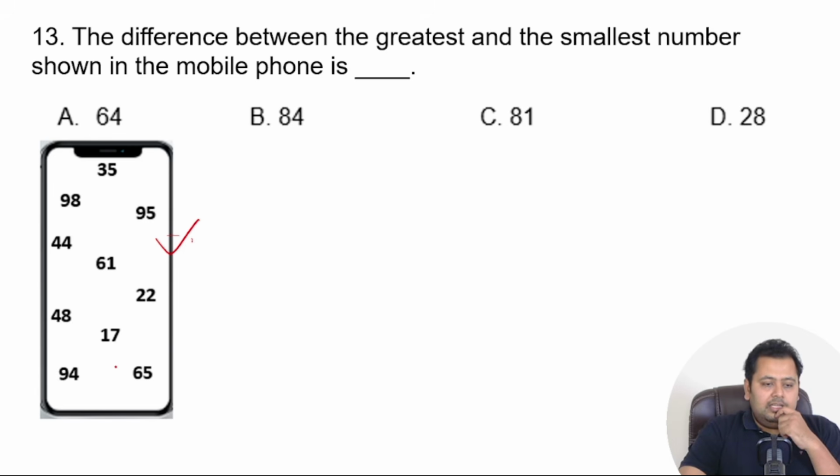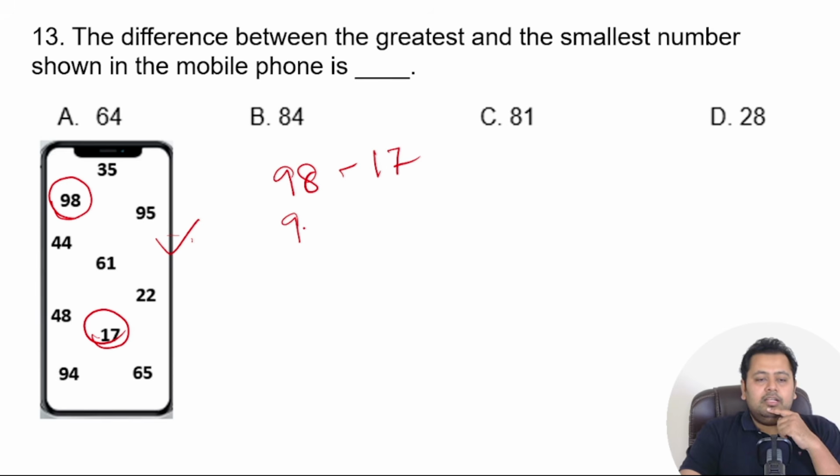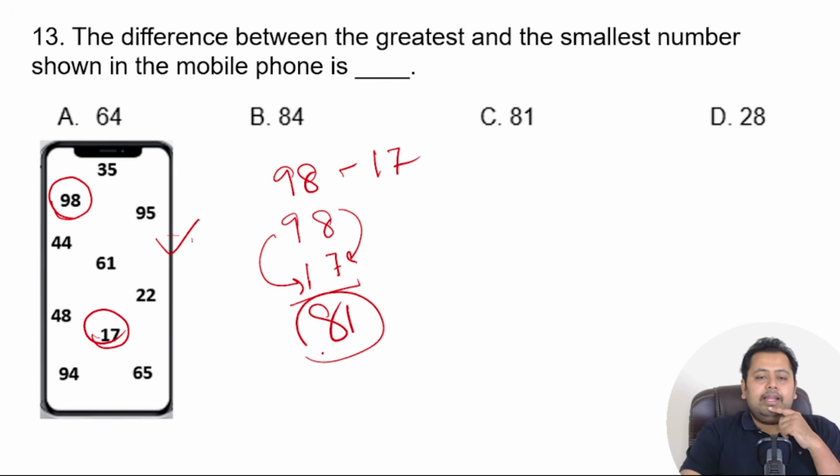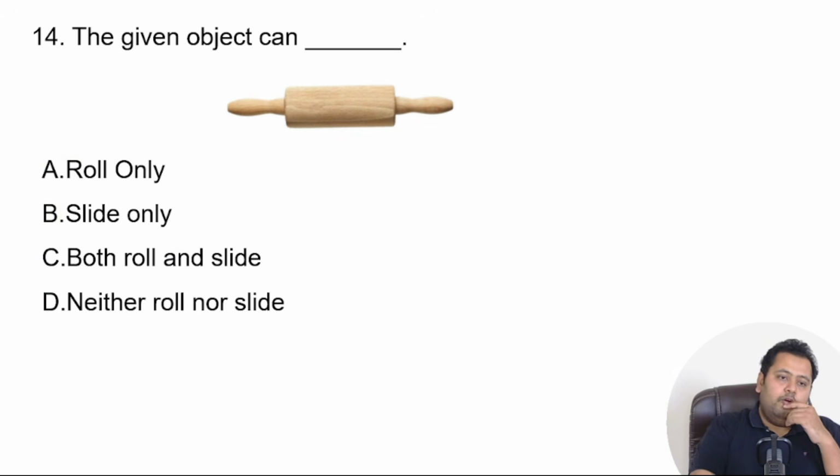Right. So if you see overall in this mobile phone, the greatest number here is 98, right? And the smallest number that you can find is over here, that is 17. So you have to find out what is 98 minus 17. So 98 minus 17, 8 minus 7 is 1, 9 minus 1 is 8. So it is 81. So option C is your correct answer. If you have got it correct, give yourself a star, and we move forward.